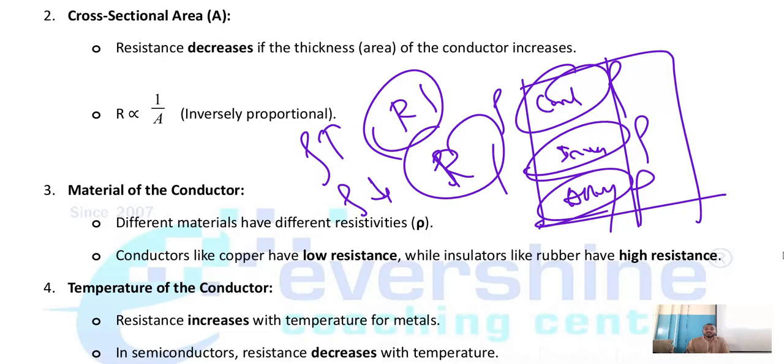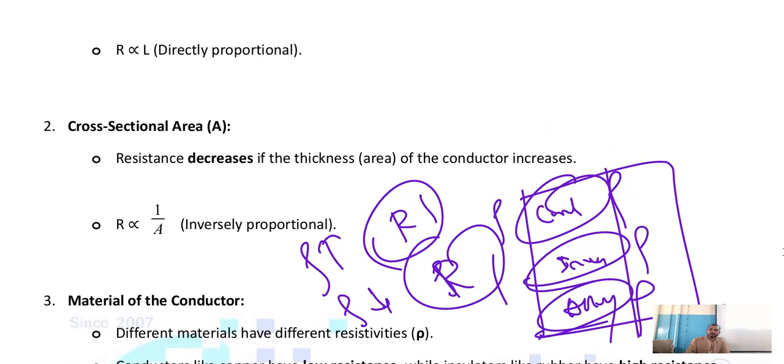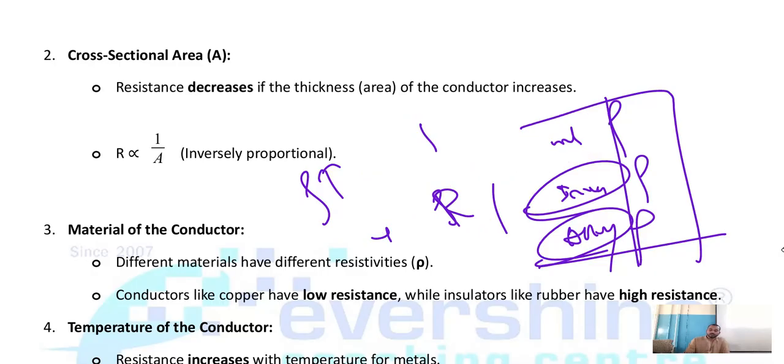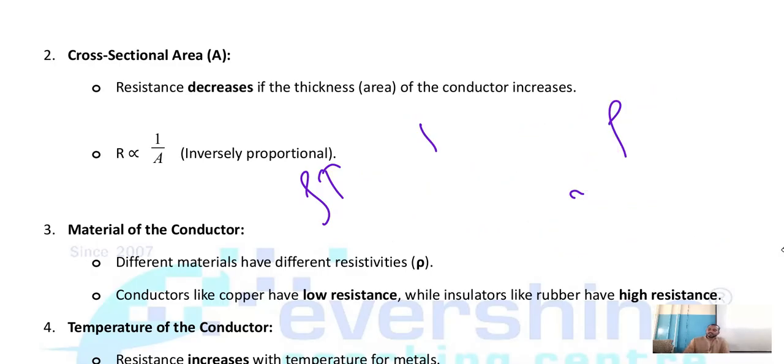If resistance increases, resistivity decreases. Understood? If resistance increases, resistivity decreases. Remember. Followed? Please remember the table. The table is one of the most important tables.